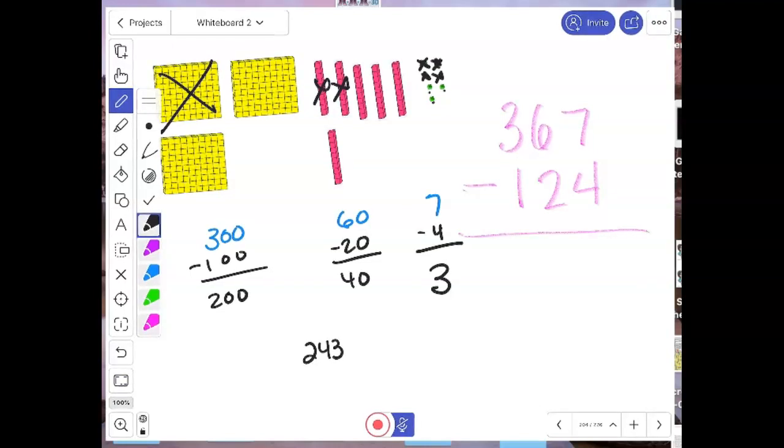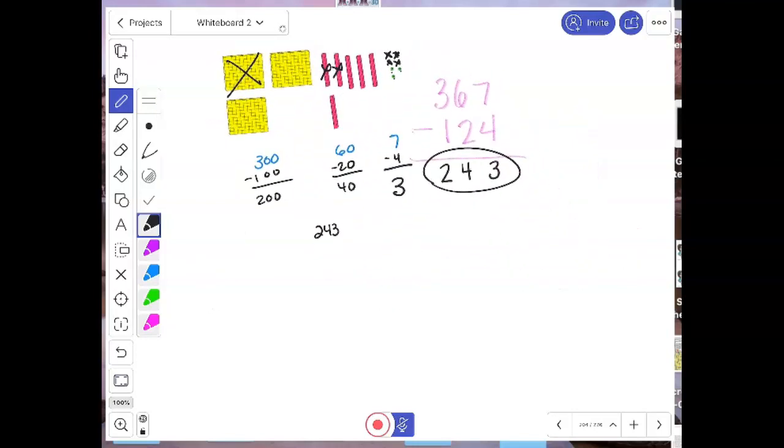And that's where you go column by column, starting in the ones place. We always start in the ones place. Okay, 7 minus 4 is 3. 6 minus 2 is 4. 3 minus 1 is 2. Same answer, 243.